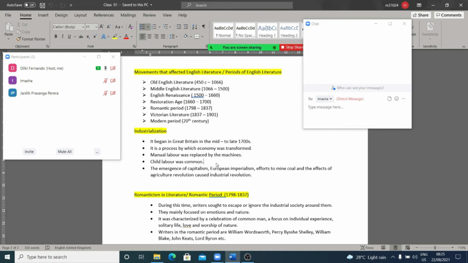Chimney sweepers means in churches, in ancient churches, and also along the road, we find there were chimneys. Nowadays we have lights, we have lamps, but earlier there were chimneys, right, to give light. Now children were used to clean those chimneys, right? So child labor, which is not ethical, which is illegal, was common during this time.